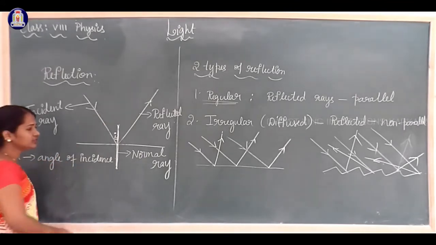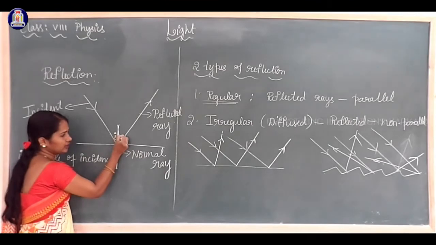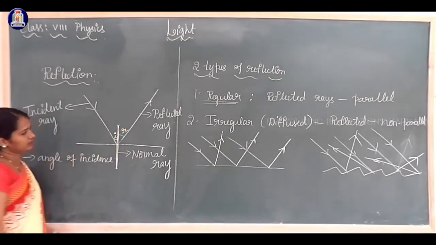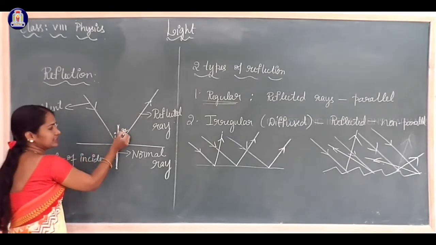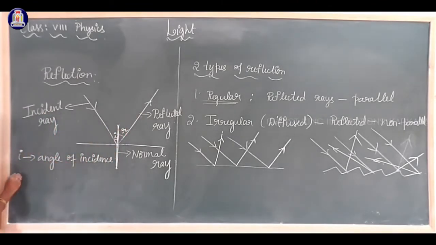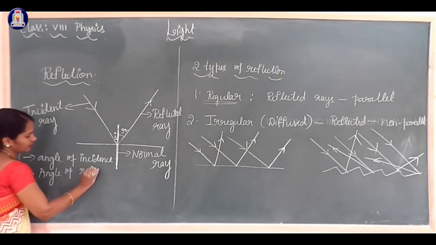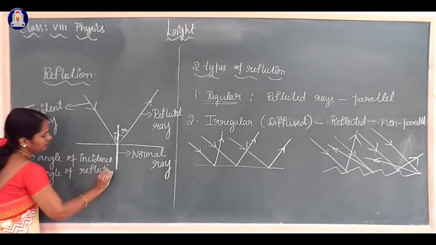The angle formed between the reflected ray and the normal is represented as R. What is R? R is called the angle of reflection.